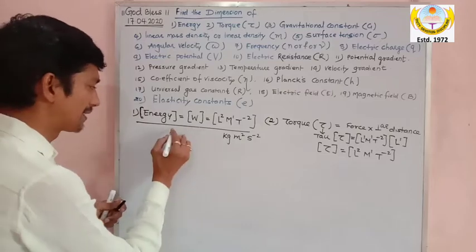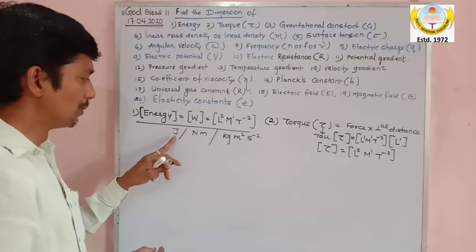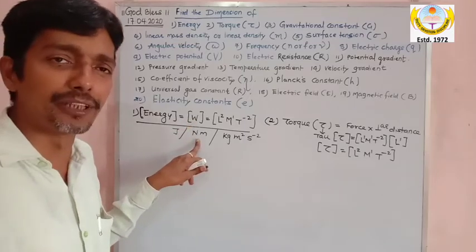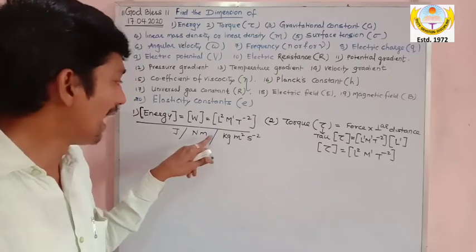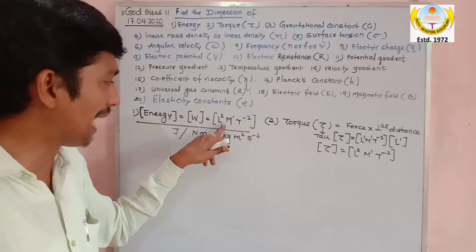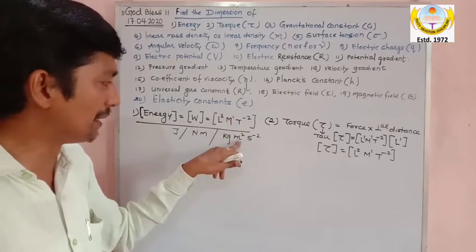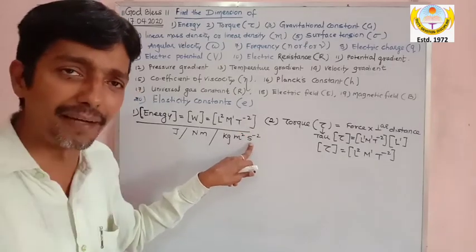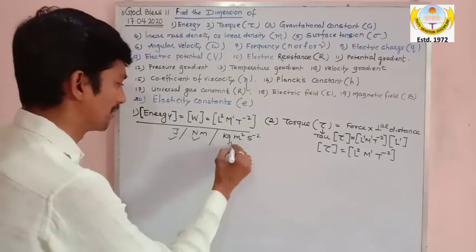My dear, work has three units: joule; Newton meter, that is the formula unit, force into displacement, so force is Newton and displacement is meter; and another unit we are getting through the dimension, sir: M power 1 means kilogram, L power 2 means meter square, and T power minus 2 means second power minus 2. My dear, in my video I have given all this idea that work has three units.